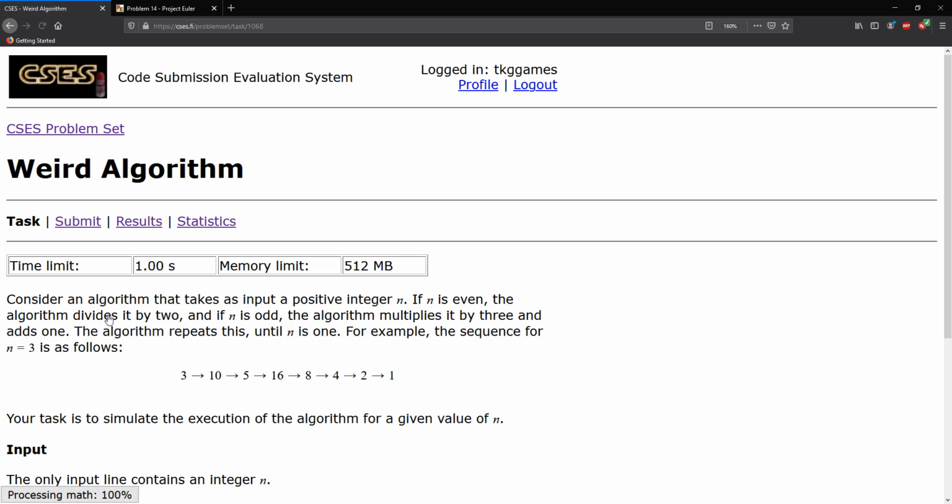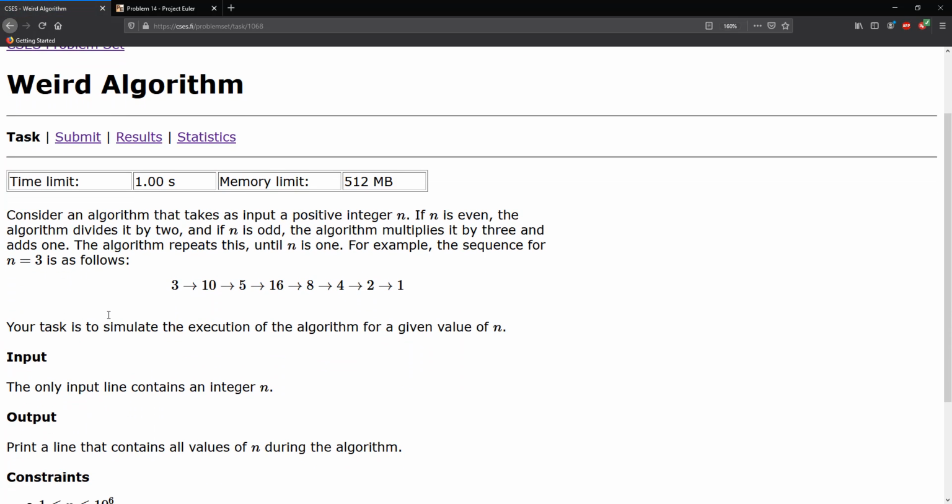So once you actually look at this problem, you realize that this is just the Collatz conjecture, and we've seen this problem before in Project Euler 14 if you actually follow my YouTube channel. So what we're going to do is solve this problem, and then I will try to optimize the Project Euler solution that I provided before, since we're looking at the same problem, because I think when I did submit the problem, I didn't really think about the problem that deeply and probably missed the caching part of it. So I'm going to go ahead and implement that.